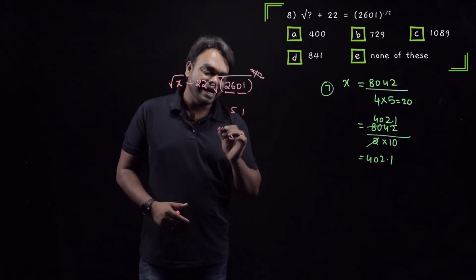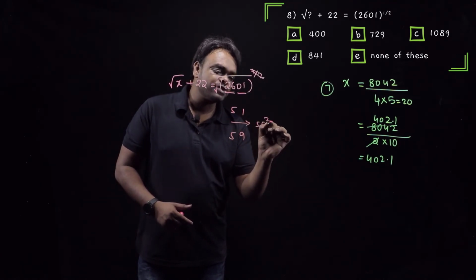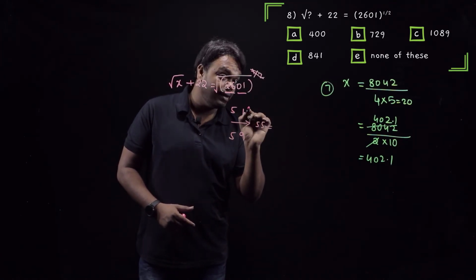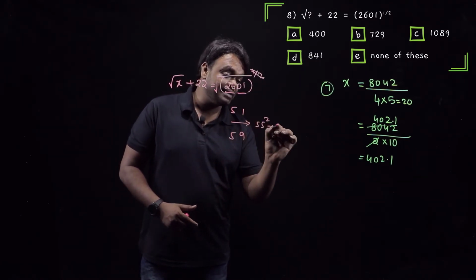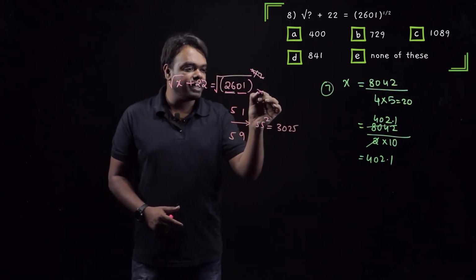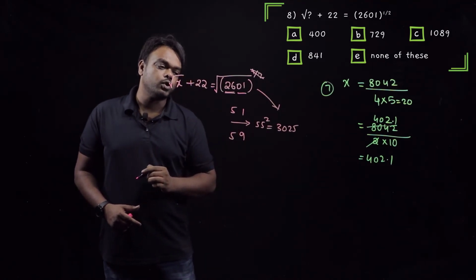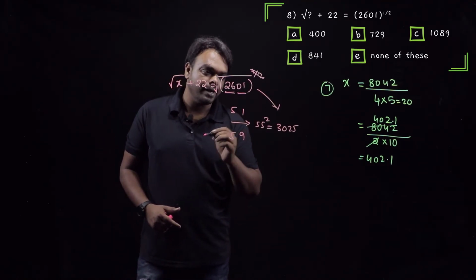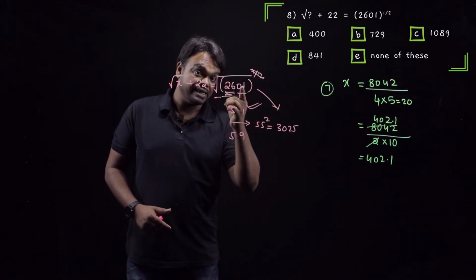What do we do? Let us consider the in-between number, that is 55. What is 55 square? We have already learned how to calculate 55 square in the speed mathematics. So 5 into 6, 30, and 25, is 55 square. Now look at the given number. Is this number greater than 3025 or less than 3025? Less than 3025. It means 51 is our answer for this part.